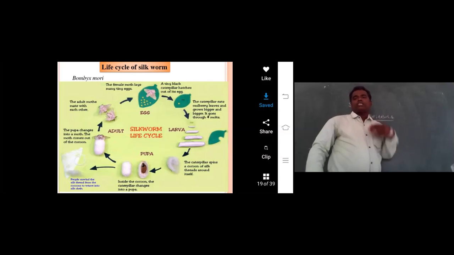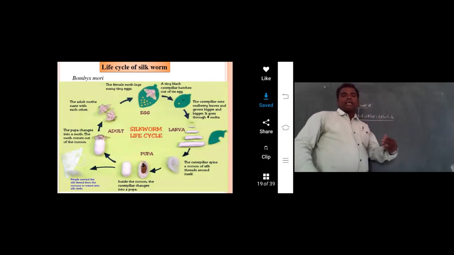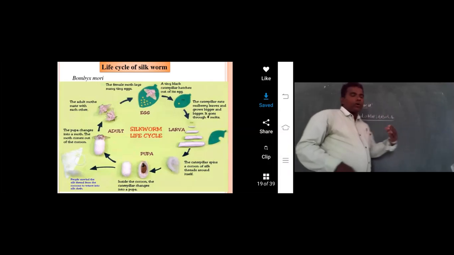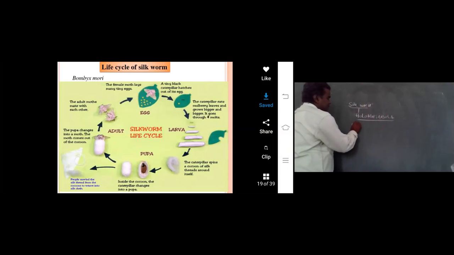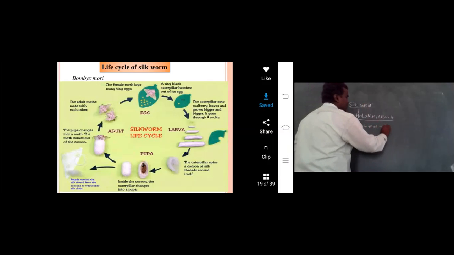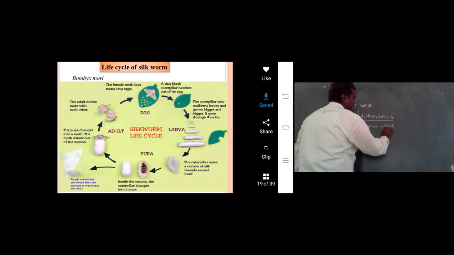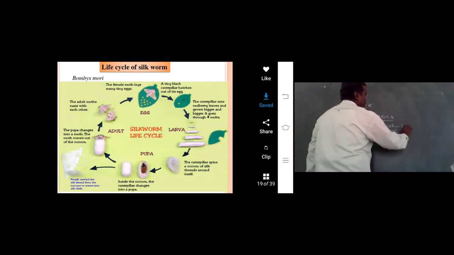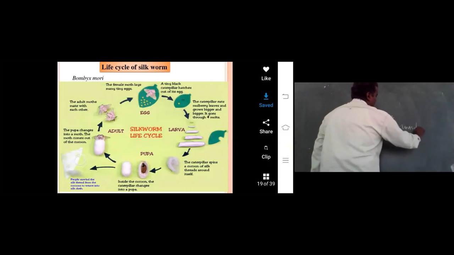It has 4 stages. What are the 4 stages? One is egg. The second one is larva. The third one is pupa, that is cocoon. And then imago or adult.